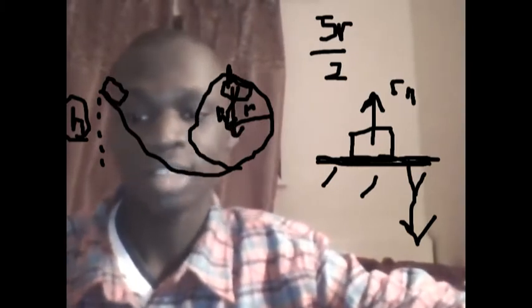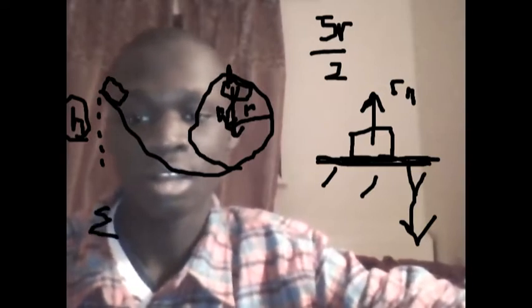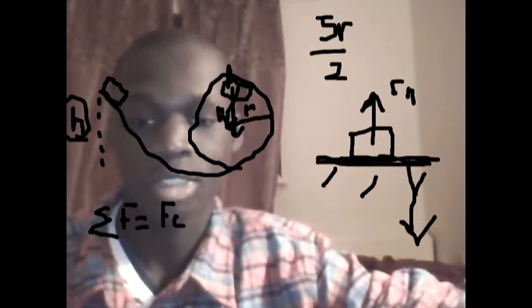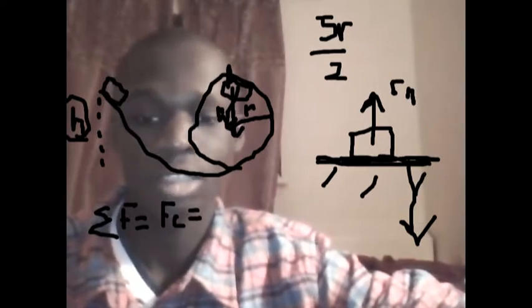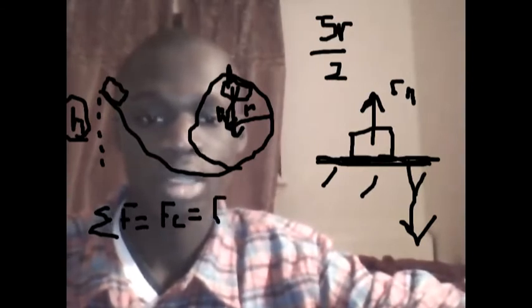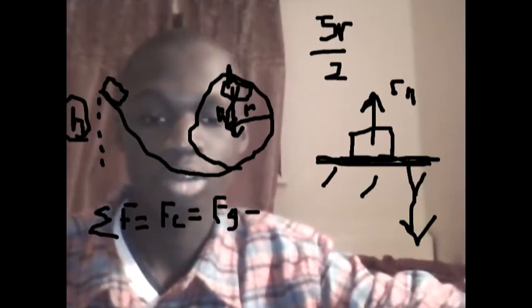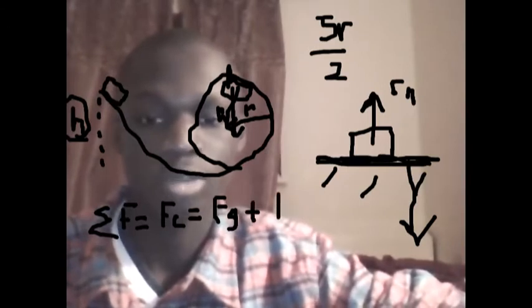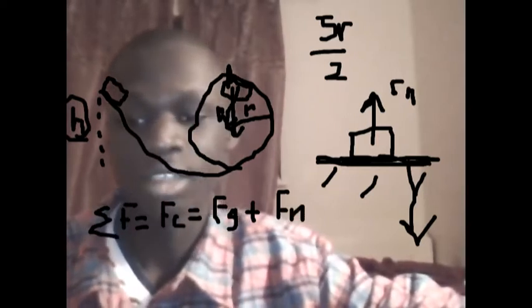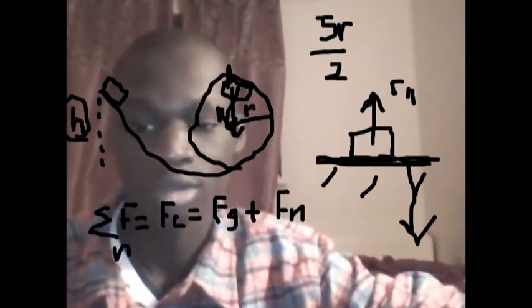So we could write this as sigma F, which is the same as the centripetal force, because we don't want to get that confused, right? It's the same as the force of gravity plus the normal force, since they're pointing in the same direction. And we know F net is the same as mass times acceleration, right?